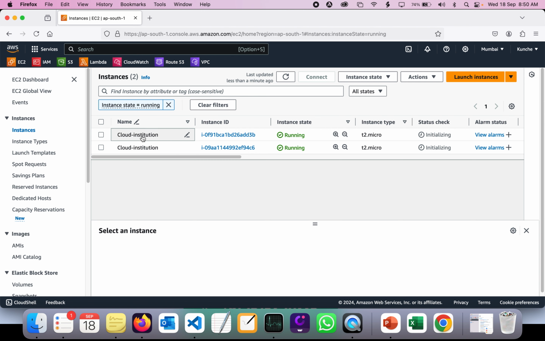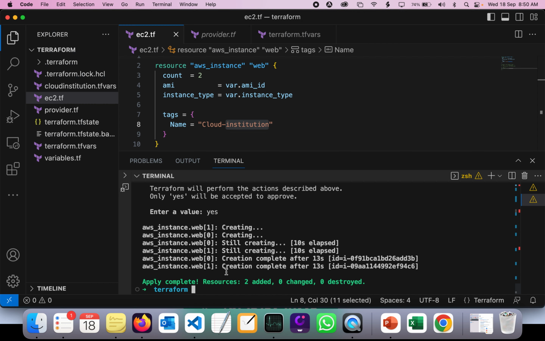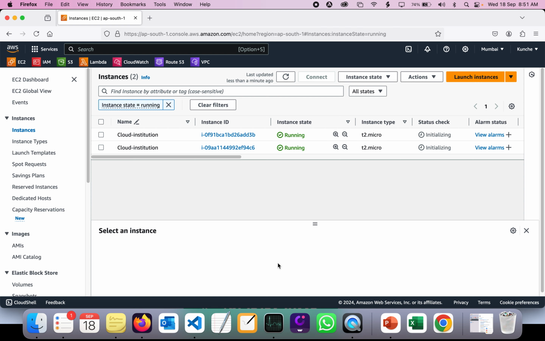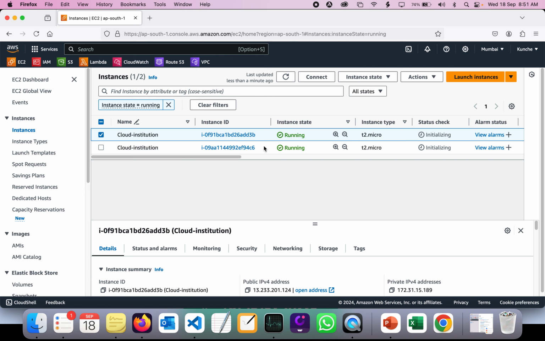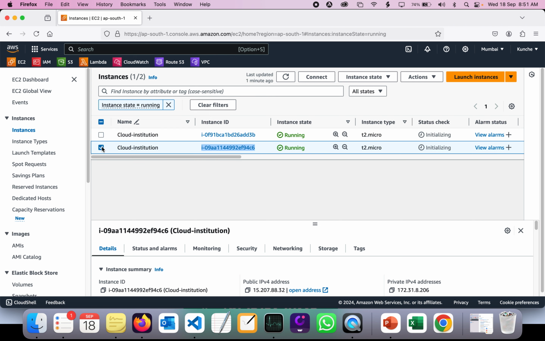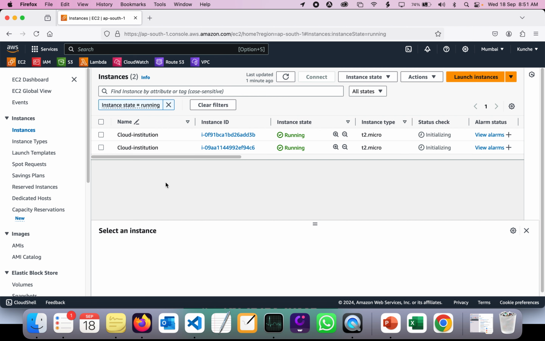But as you can see, both instances have the same name. So you may wonder how it's possible to have both instances with the same name. That is how it works, guys. Whenever you create instances, the instance creation completes, but the AWS instances are differentiated using the instance ID. Whatever instance ID you create will be different, but it doesn't cause any kind of issues.